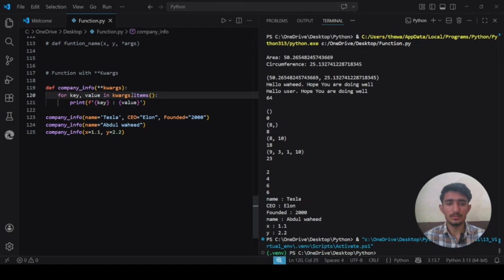So how does this .items() work? Dictionaries have a method called items, which returns all the key-value pairs as a sequence of tuples. When you write for key, value in kwargs.items(), you are asking Python to loop through each pair, and for each pair unpack the tuple into two variables, which are key and value. This is the standard and most readable way to iterate over a dictionary.